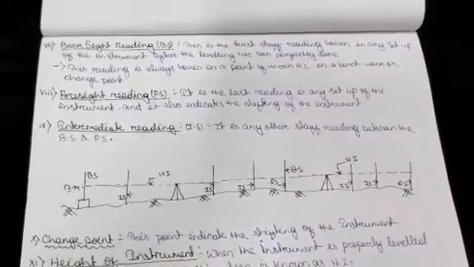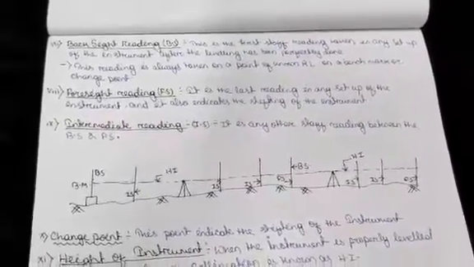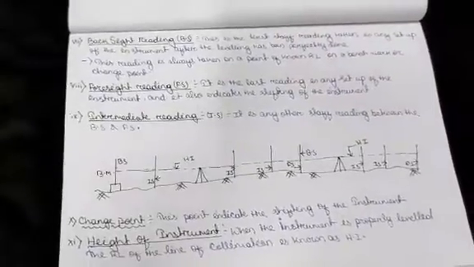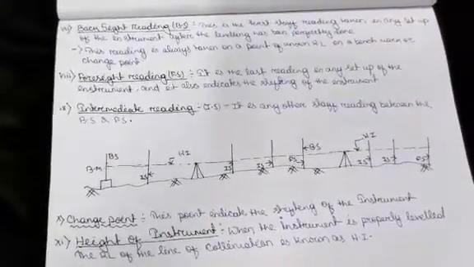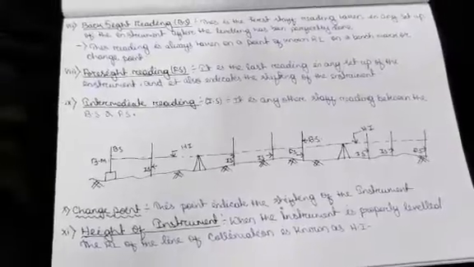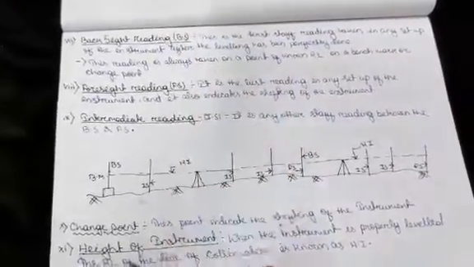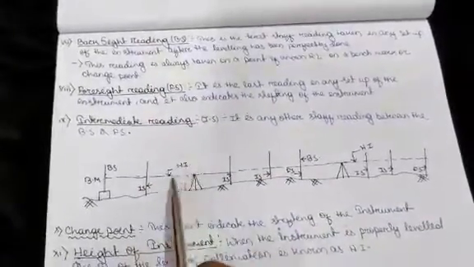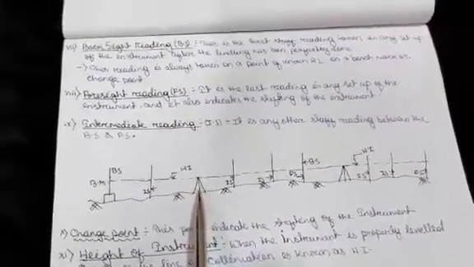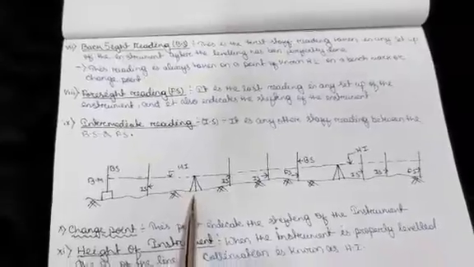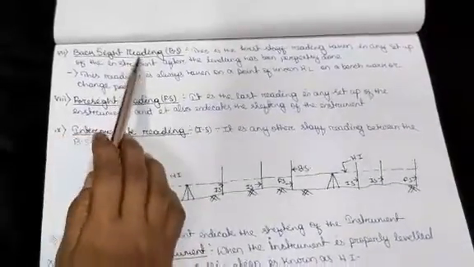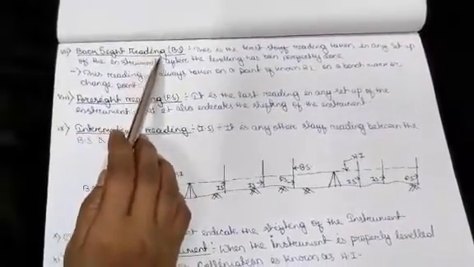Next, backsight reading, foresight reading, intermediate sight reading, change point and HI of the instrument, meaning height of the instrument. These are the points which are related to the instrument, meaning the dumpy level or the leveling instrument. First point is backsight reading, which is also called BS.